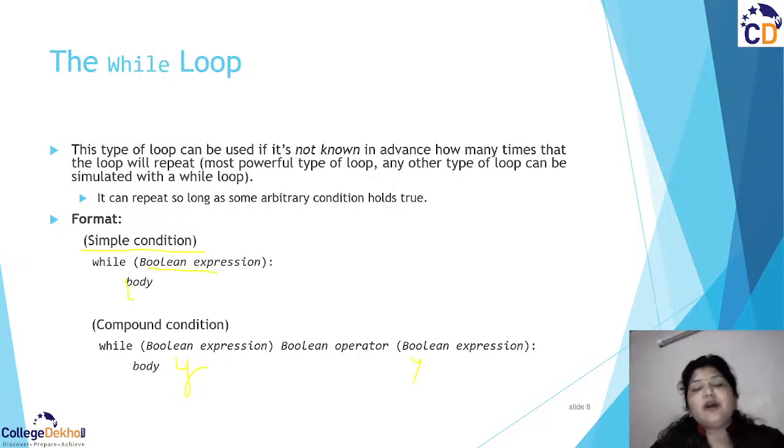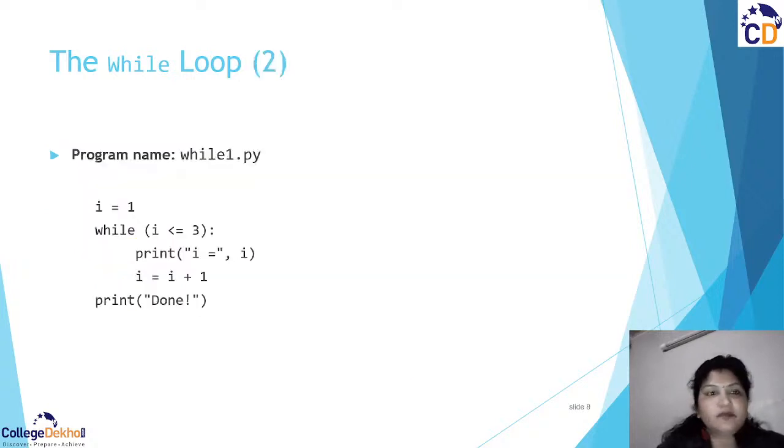Most of the time, when you have a boolean expression, with logical operators or comparison operators between them, mostly we have the logical operators when we use this kind of loop, right? So when we are executing them, we can have multiple conditions, we can have compound conditions, and then it enters the loop. If your conditions are true, then only it goes into the body of the loop, right? Yes. So let us see one more example.